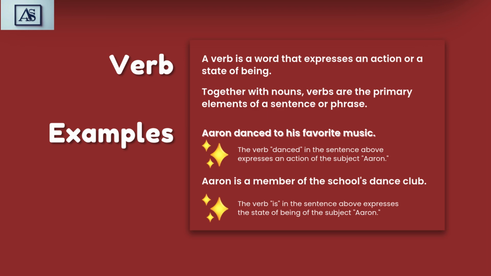Aaron danced to his favorite music. For example, the verb, danced, in the sentence above expresses an action of the subject, Aaron. Another example, Aaron is a member of the school's dance club. The verb, is, in the sentence above expresses the state of being of the subject, Aaron.